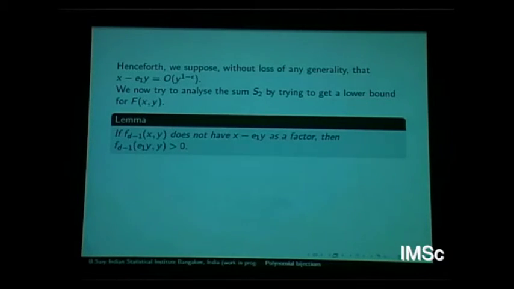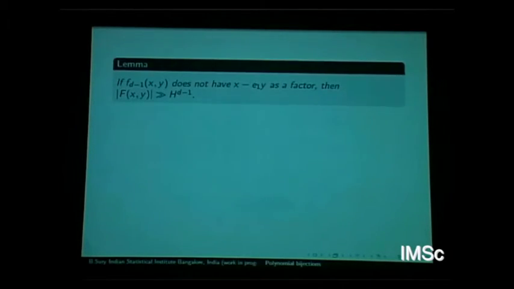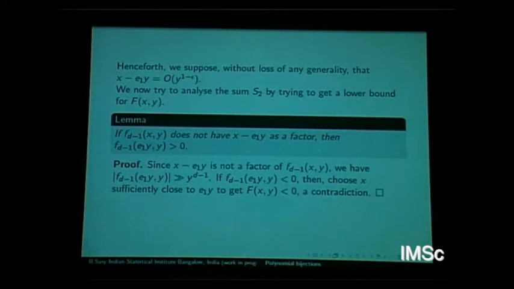So the first observation is that if the d minus 1th homogeneous factor, that is the top but one factor of f, does not have the same x minus e1y as a factor, then also we are in good shape. First of all, it's positive. Okay, I'll just mention why it is positive.